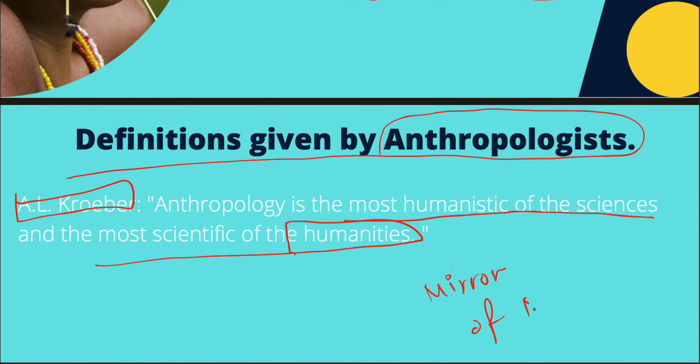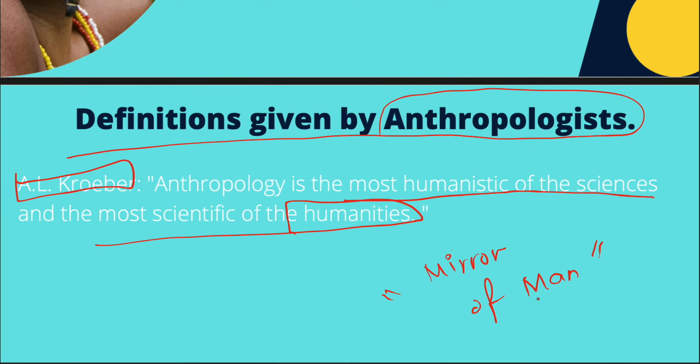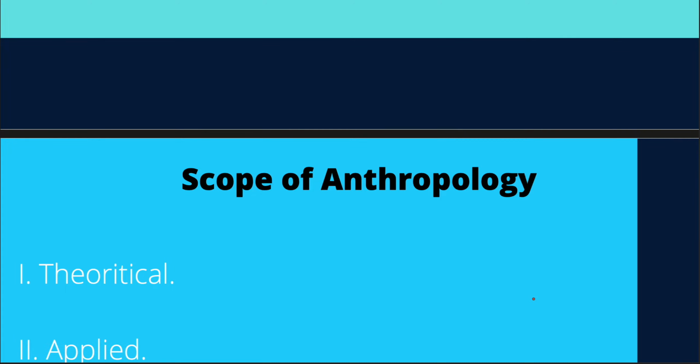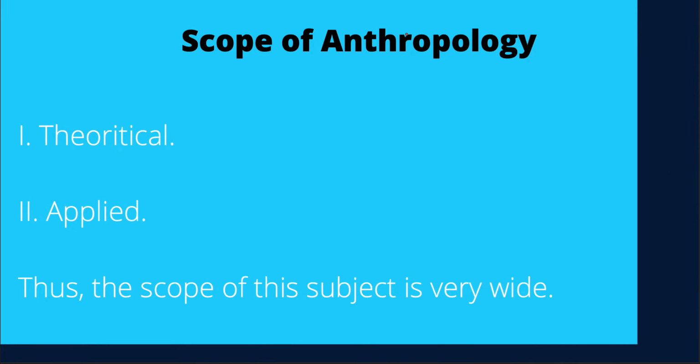Mirror of man. So that is also one short but sweet definition of anthropology as given by an anthropologist, which is trying to tell us that there is no aspect of human being which will be skipped in this particular subject. And that is why you better understand the human race right from its roots. Now, let us see what is the scope of this subject.